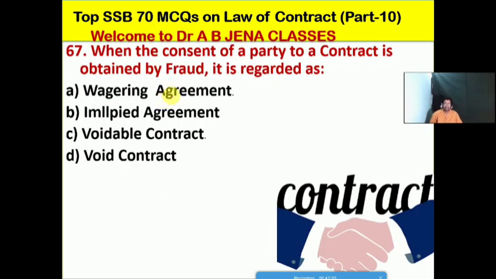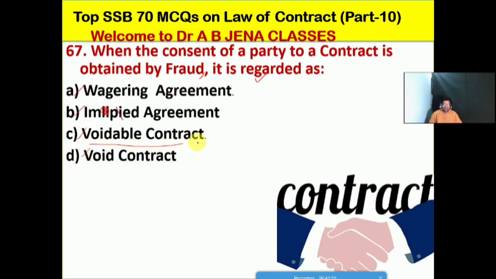So next one we will see: when the consent of a party to a contract is obtained by fraud, it is regarded as which type of agreement or contract? A, it's a wagering agreement; B, it's the implied agreement; C, it's the voidable agreement; D, it's the void contract.